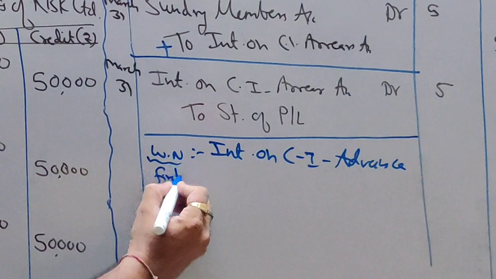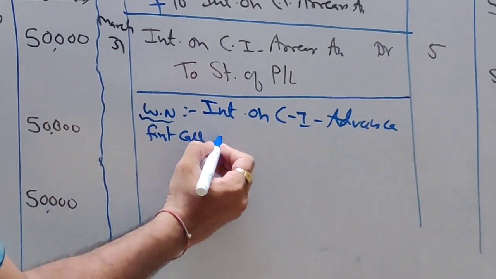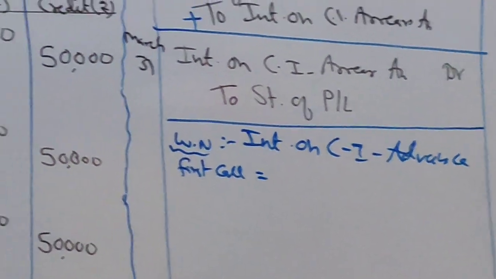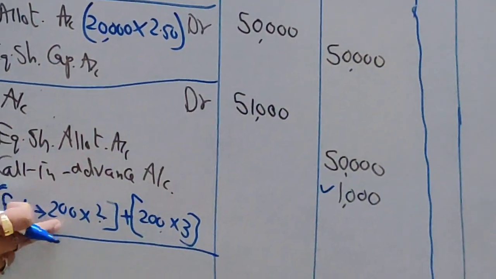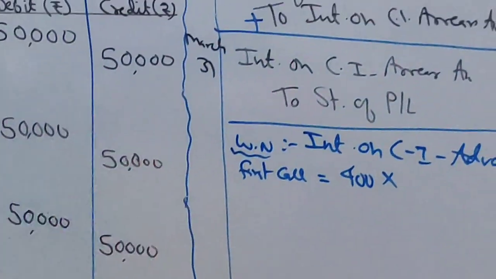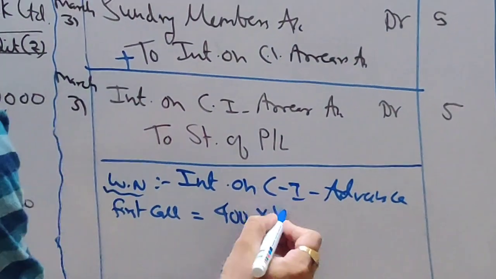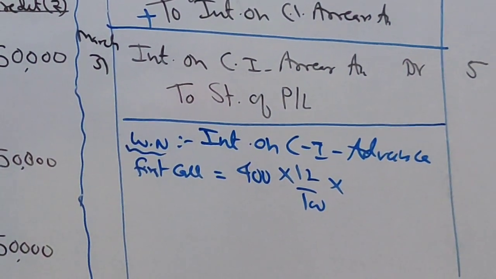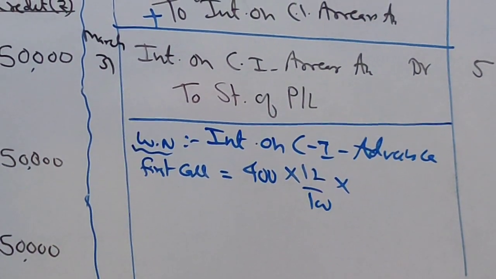So this is on first call, correct? What is the first call money? See, I have written already here. First call advance money is 200 into 2, so that is 400. And on advance, how much are we supposed to pay? 12%. And the time period, you have to count from allotment date till the date of first call.